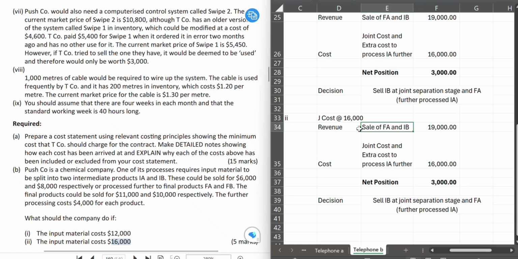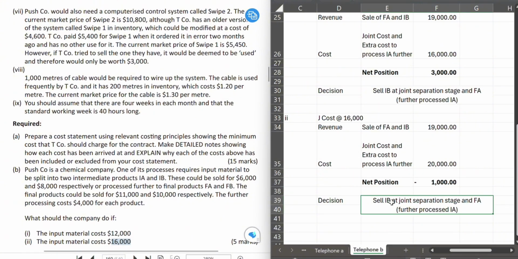This is what makes sense to sell. Whereas, let's see, with this, what does the cost come to? The joint cost will be different. It's no more 12,000. It becomes 16,000 because that's the scenario we're giving. And we're still processing IA further for 4,000. So the total cost becomes 20,000. And our net position now comes to a loss position.